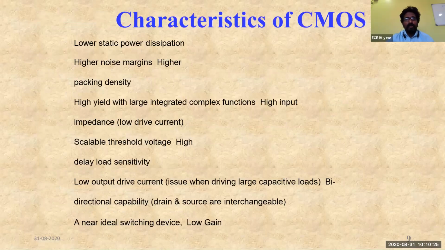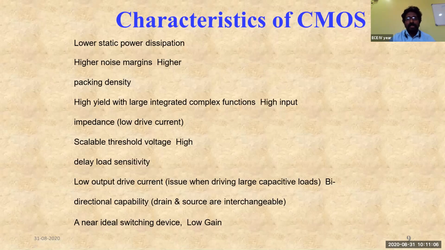The characteristics of CMOS technologies are like low power dissipation, as we have discussed just now. It has got higher noise margins, high packaging densities, high yield. What is meant by yield here? If you are talking about the yield, it means that if a large silicon die has been given, out of that large silicon die, how many integrated circuits you can manufacture at a time? That is talking about the yield, and that is with respect to the production of the integrated circuits. Coming to the operational part, to what extent or how efficient is our design, that's also regarding the yield.